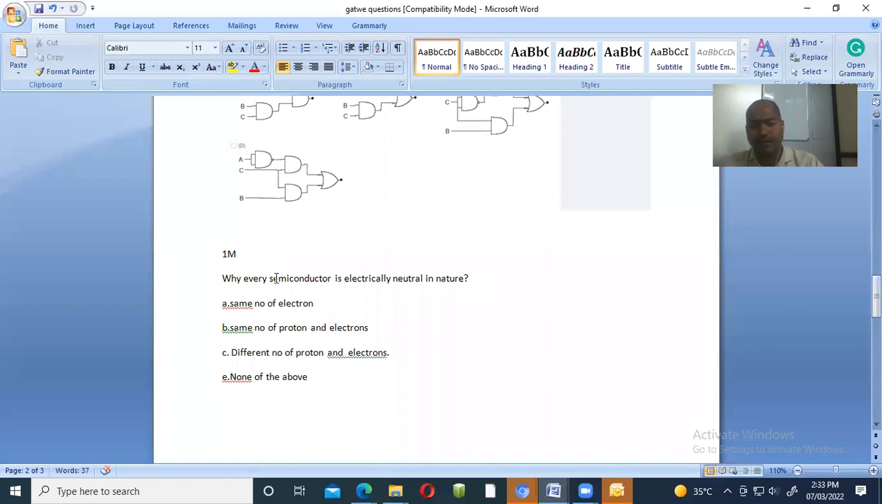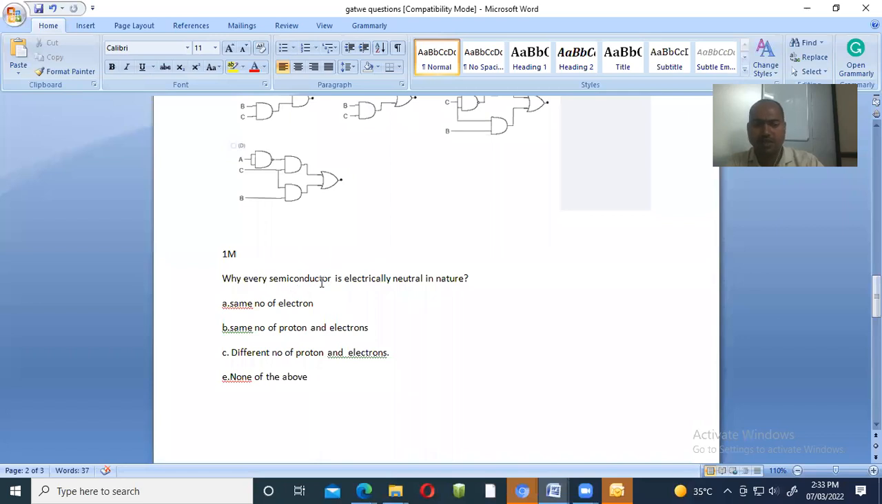Okay, I will again define the 3 things: conductor, semiconductor, and insulator. Conductor is the device which has the highest conductivity. Then the semiconductor is the device which has conductivity in between the conductor and the insulator. Okay, now we have seen the third thing, semiconductor.